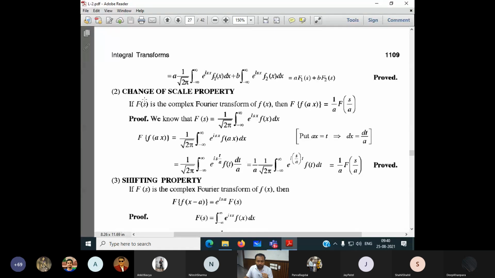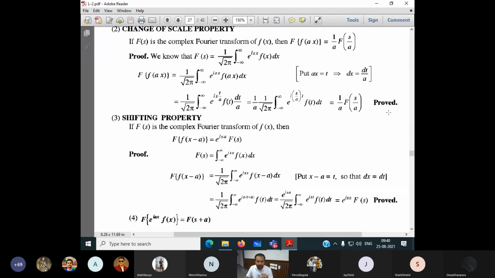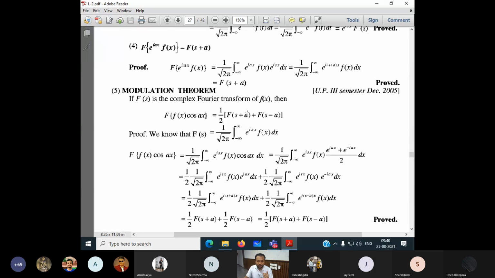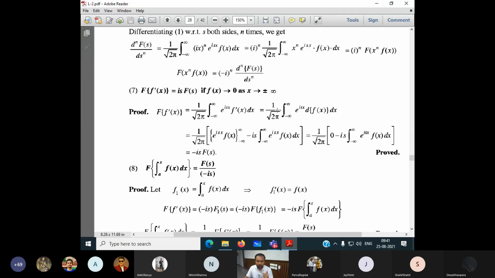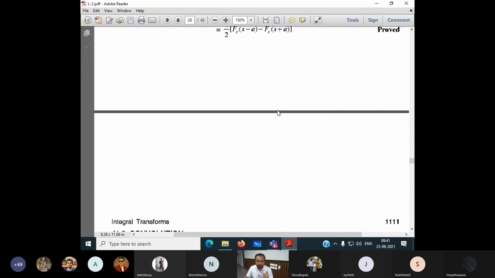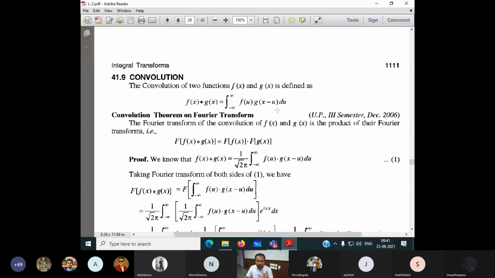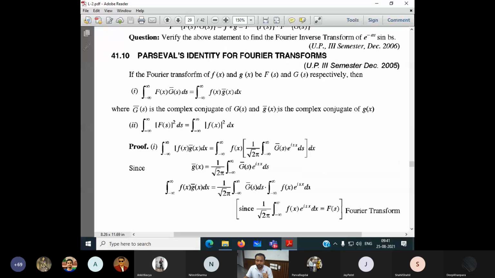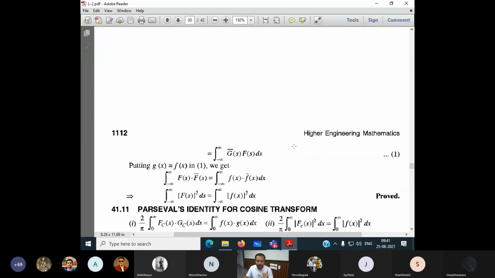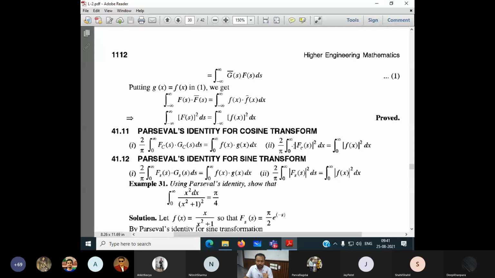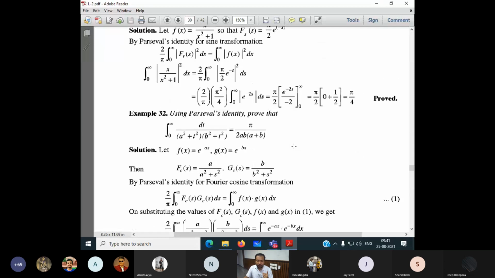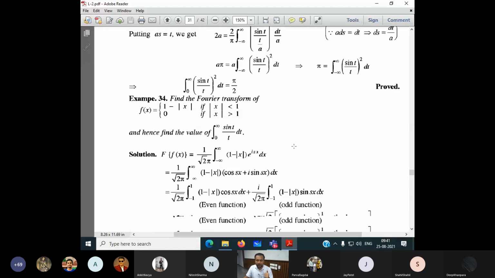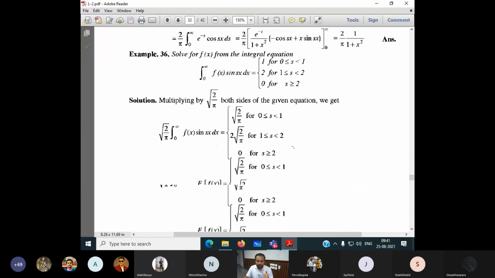This is important, the sense of scale property. These are required because we need to solve the problems. Complex Fourier is not required. Convolution, we don't have the convolution theorem. Let me check, it is not in the syllabus, we directly do the application. No, it is not required. We have to go according to the syllabus. These are not required.